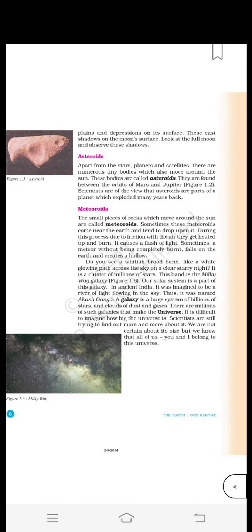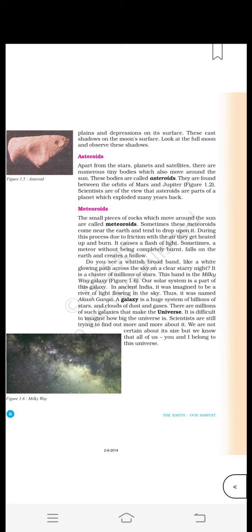Plains and deserts on its surface cast shadows on the moon's surface. Look at the full moon and observe these shadows. You will notice that every day the shape of the moon is not similar. Another day, another size, another shape. Why? Because of the rotation and revolution.